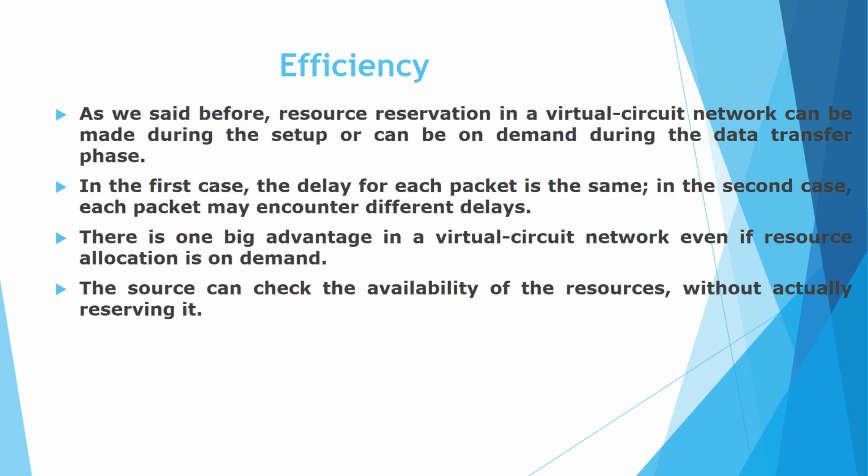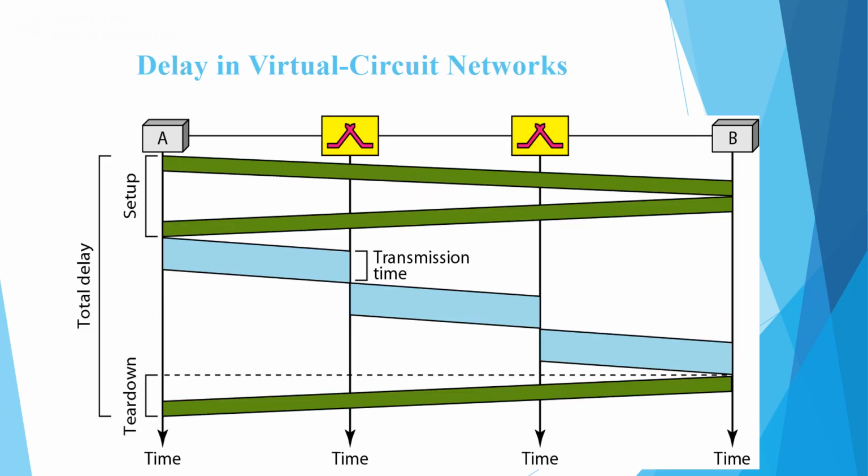We know that in the case of a virtual circuit network, resources can be allocated during the setup phase, or else the resources can be allocated on demand like the datagram network. But in both cases, there may be a chance of delay while transferring the data. But the major advantage with respect to a virtual circuit network is that the source can check the availability of the resources without actually reserving them. Delay in the case of virtual networks.